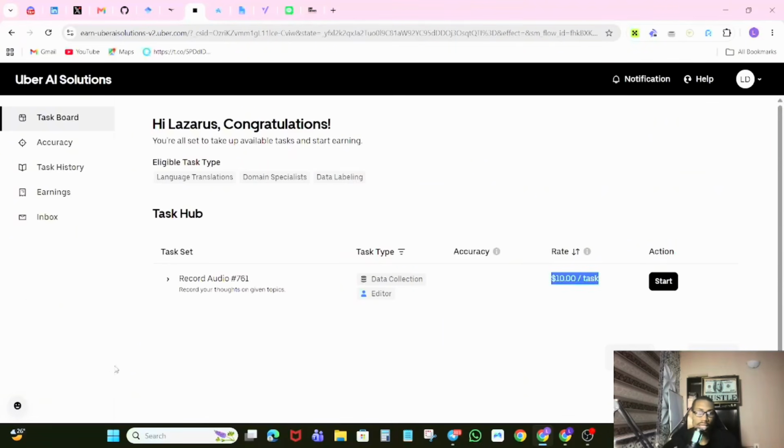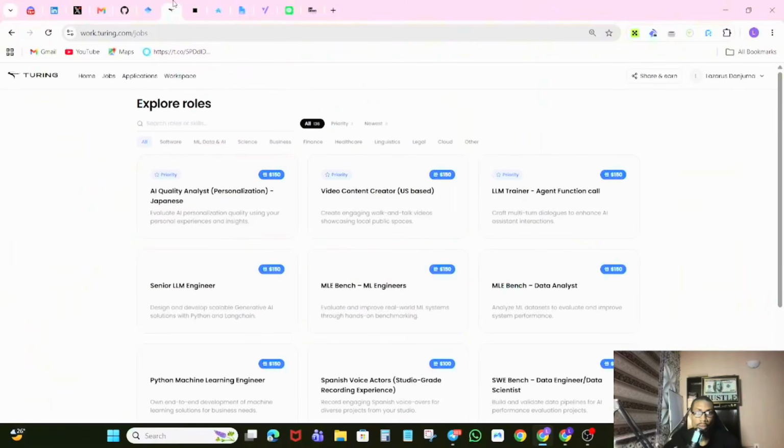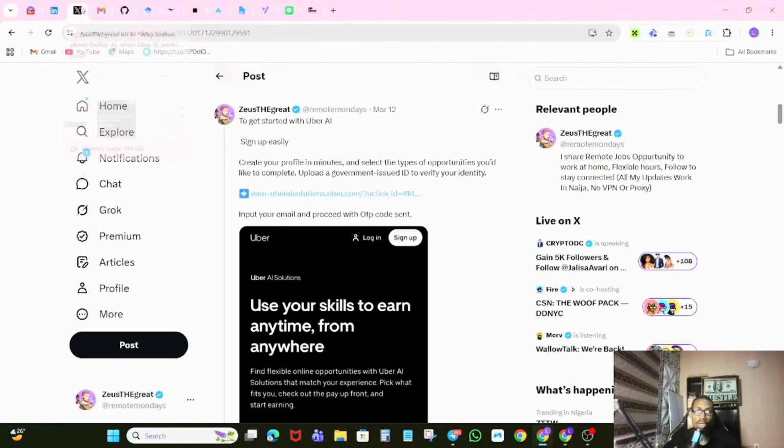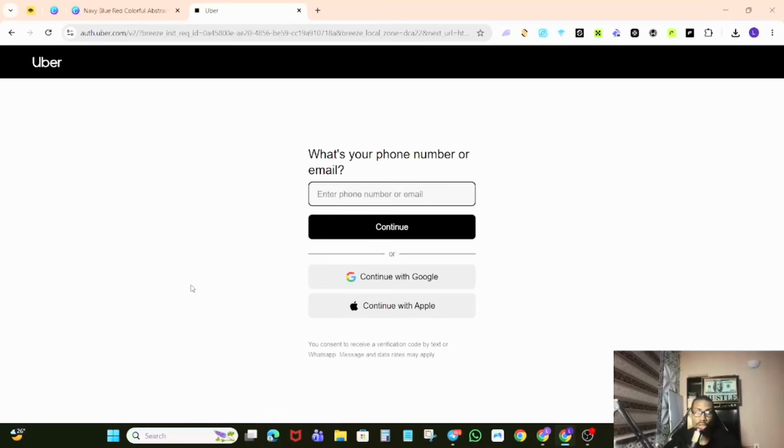So to get started with Uber AI, you just need to head over to the link, which will be in the description or in the comment section, and you can use that to register. Once you click on the link, you'll be redirected to this page where you have to input your email.